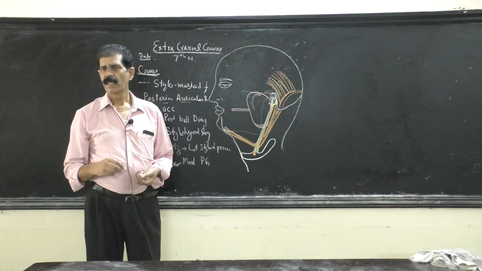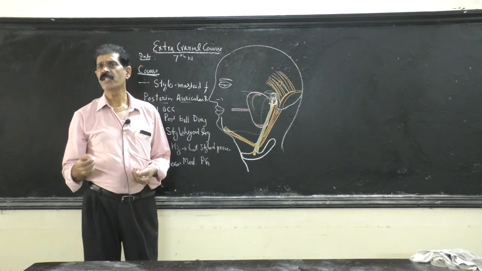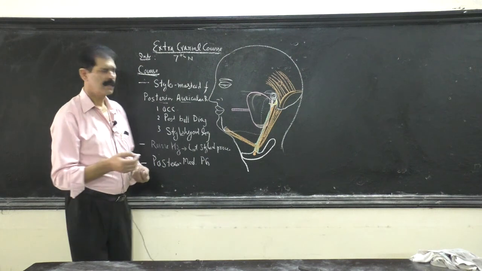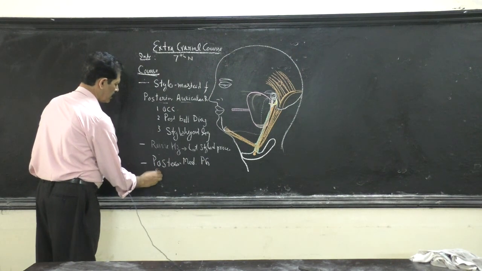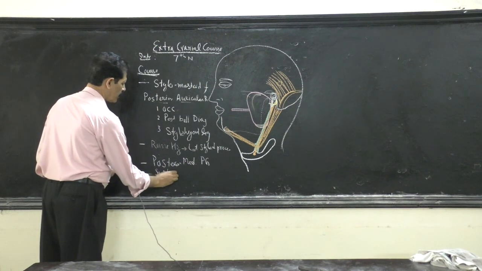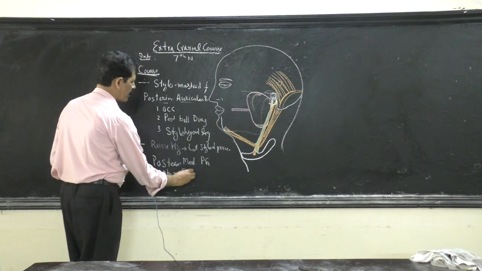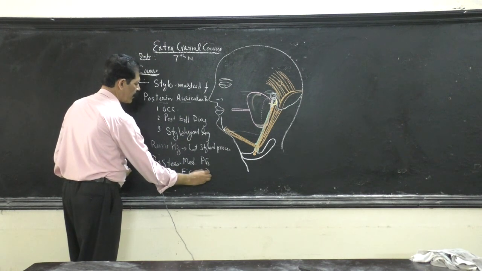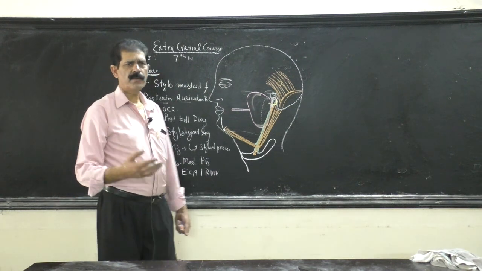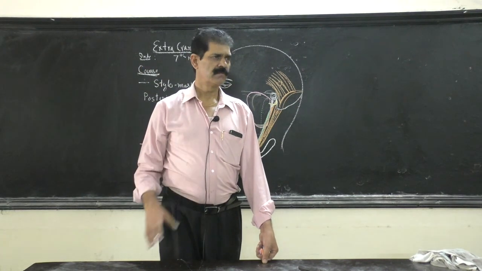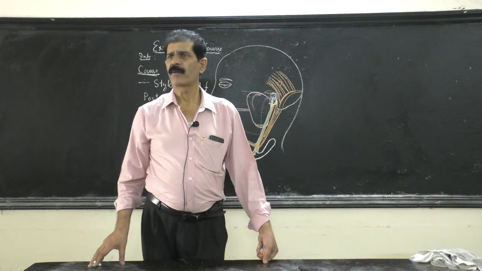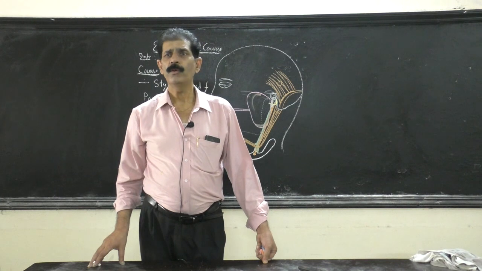Posteromedial surface. Here it lies superficial to the retromandibular vein and external carotid artery. Superficial to the external carotid artery and retromandibular vein. Or in other words, the retromandibular vein and the artery lie deep to it. And here in the posteromedial surface of the parotid gland, this nerve divides into two main branches.